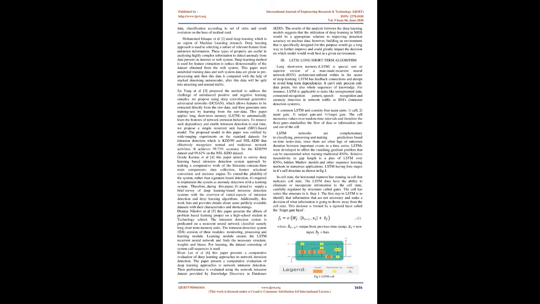the method used. Mohammed Ishaq et al. 2 used deep learning, which is a region of machine learning research. The deep learning approach is used for selecting a subset of relevant features from unknown information. These types of properties are useful in analyzing highly complex information to detect anomalies from data present on the internet or web system.